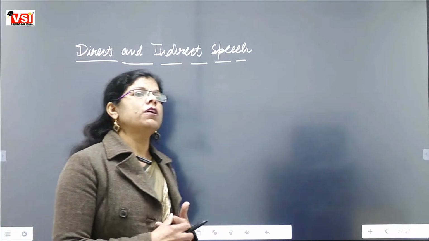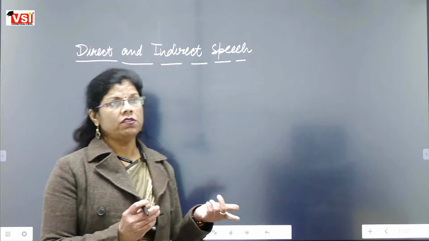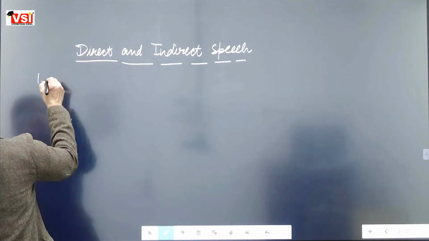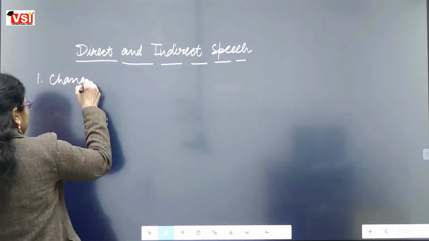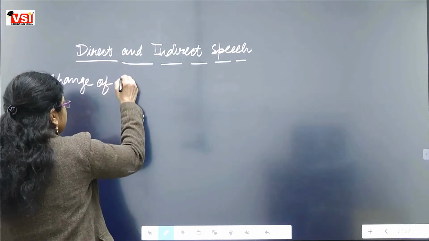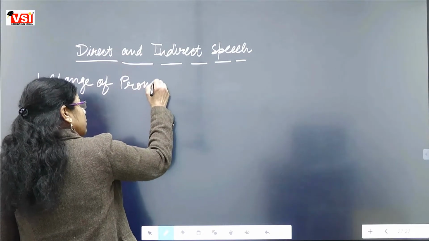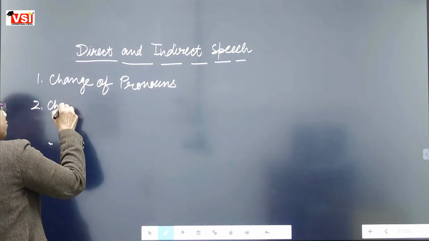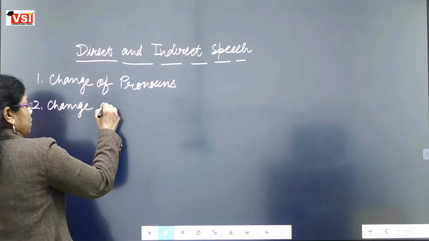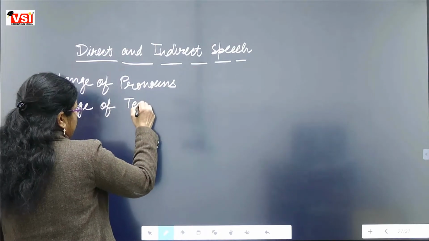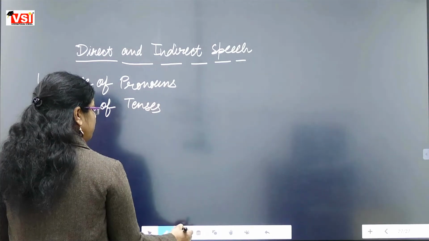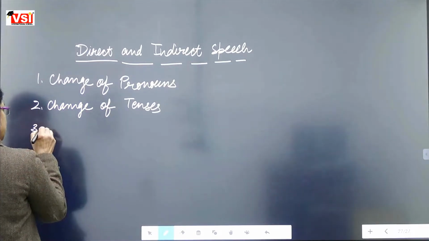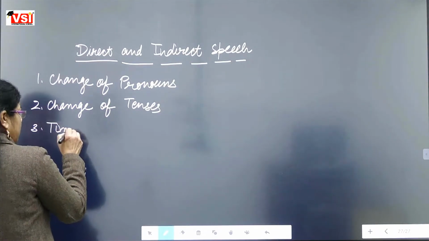First kind of change is change of pronouns, that we have discussed already. Second kind of change is change of tenses. Third kind of change is time and place change.